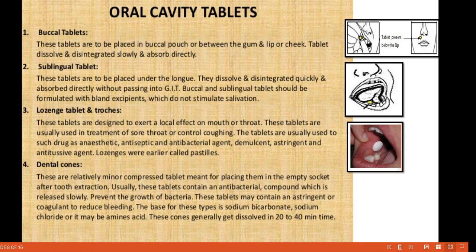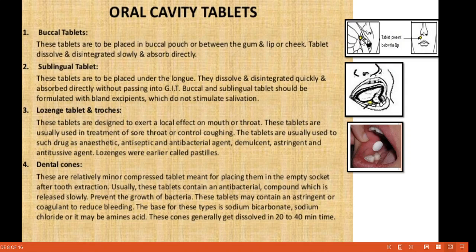Then oral cavity tablets. Buccal tablets. Buccal means what? These are related to the cheek. Okay, these tablets are to be placed in the buccal pouch or between the gum and lip or cheek. The tablet dissolves and disintegrates slowly and is absorbed directly. Here the figure is given.